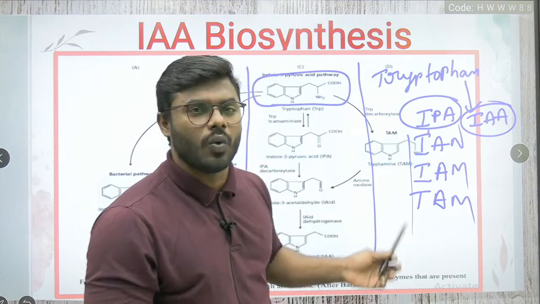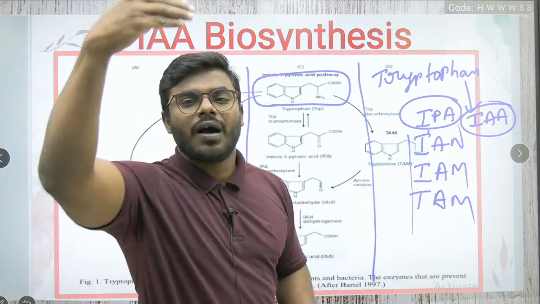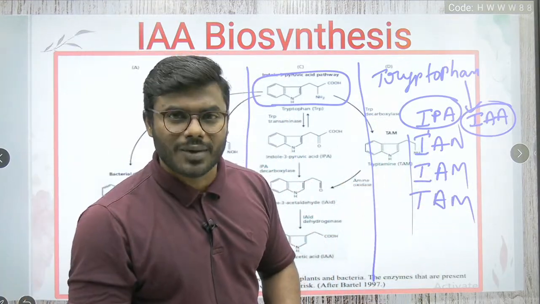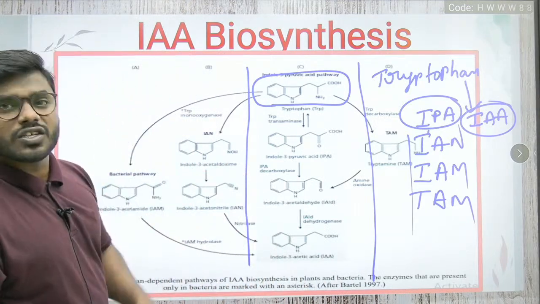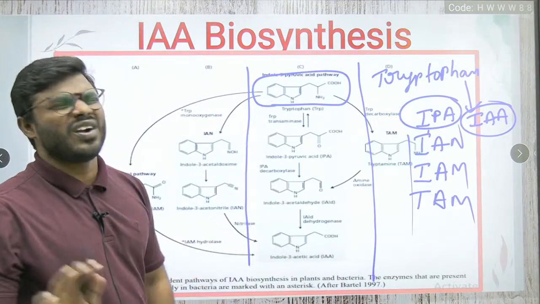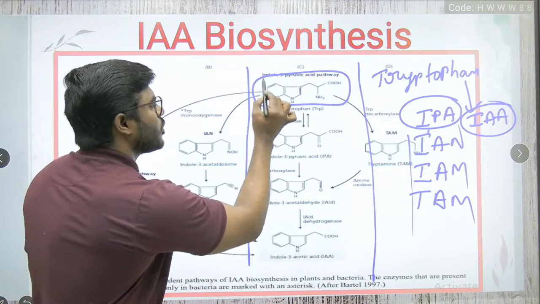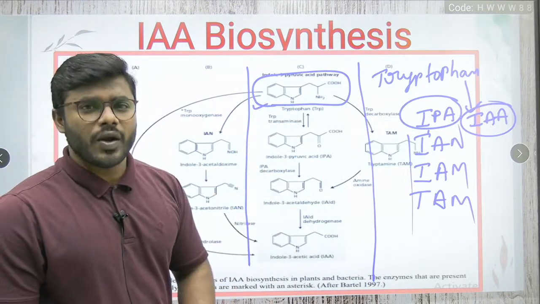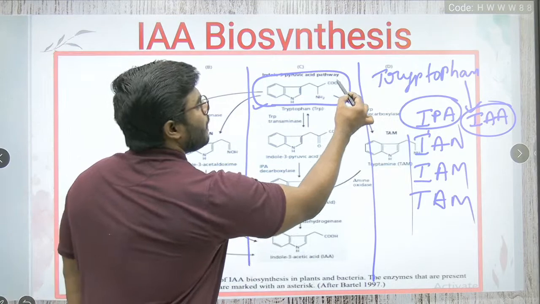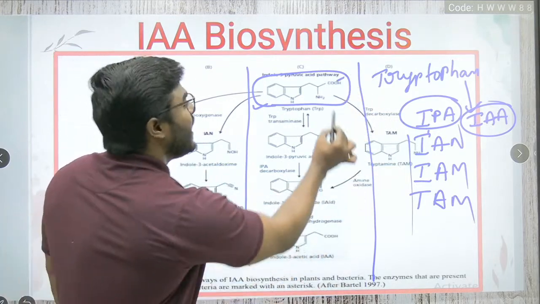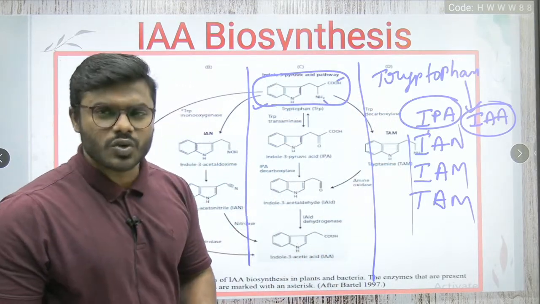Now I will explain how. You people don't need to remember any structure. Understand the schematic presentation that I am going to explain to all of you. Look into this, friends. This is tryptophan. Don't worry, it's very simple. Tryptophan is an amino acid, right? It is having a carboxyl group. It is having an amino group. All the students follow me.